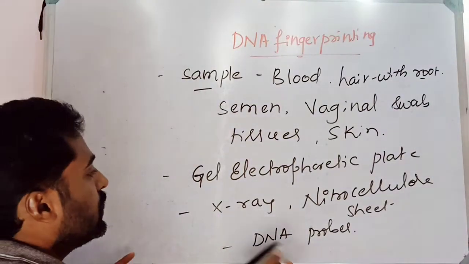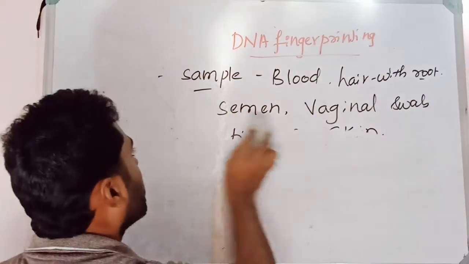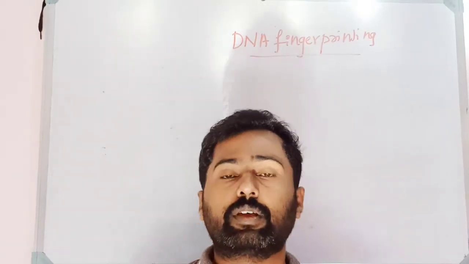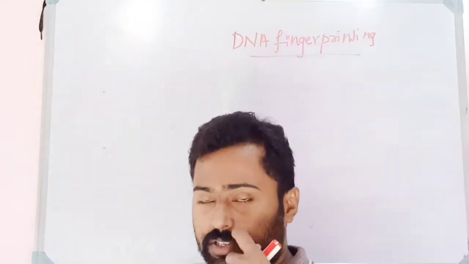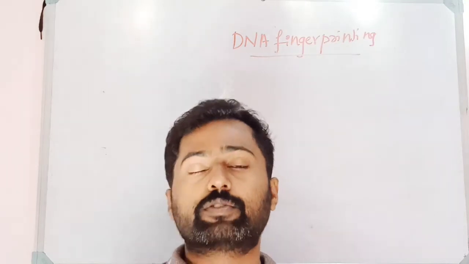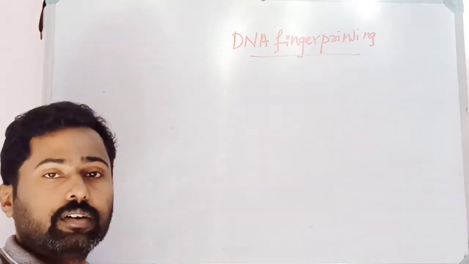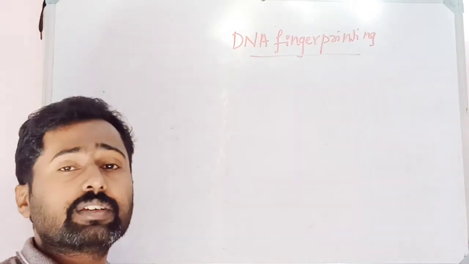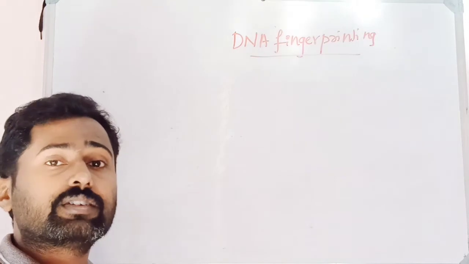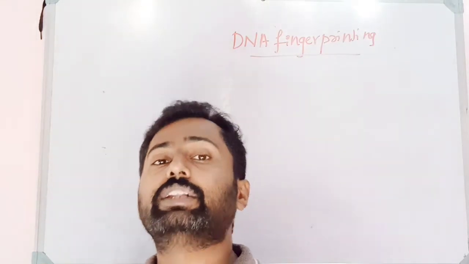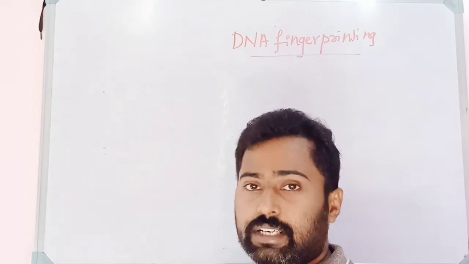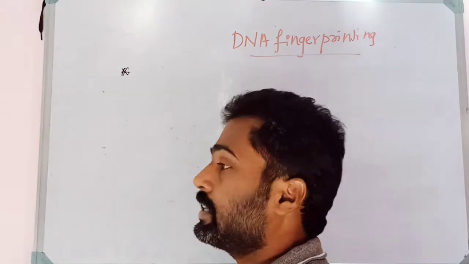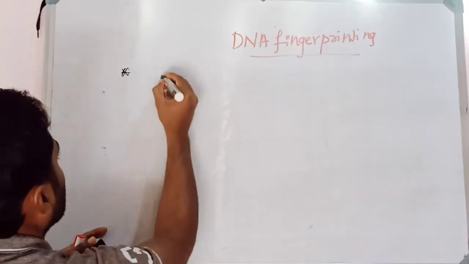So let us look into the steps or the procedure involved in DNA fingerprinting. First, the sample is collected from the place of crime, or from the person, or sometimes from dead bodies which cannot be identified. For example, the person may have died because of fire. In such cases, if the body cannot be identified, the DNA of that person will be isolated, and a sample will be taken from that person.